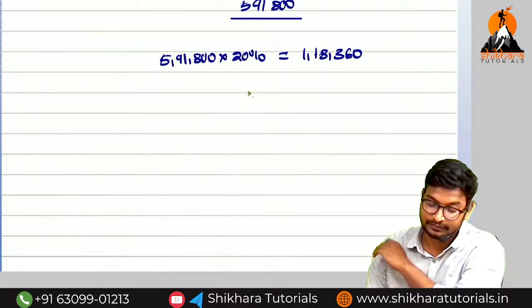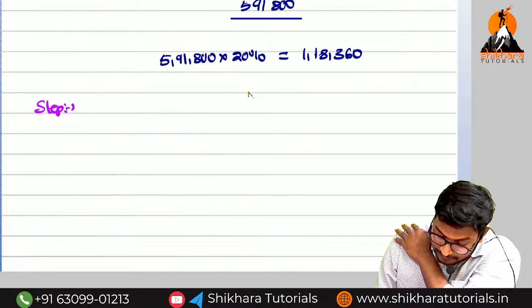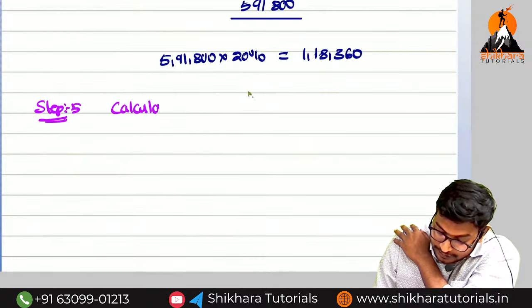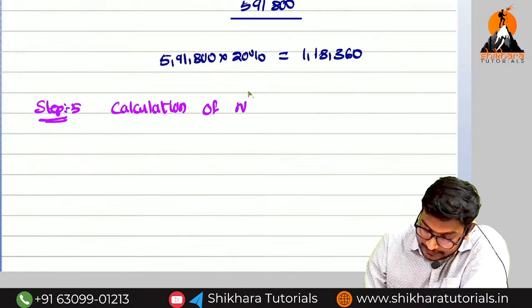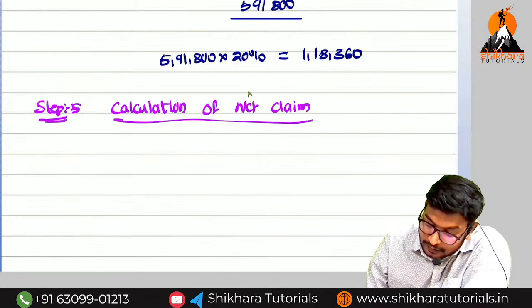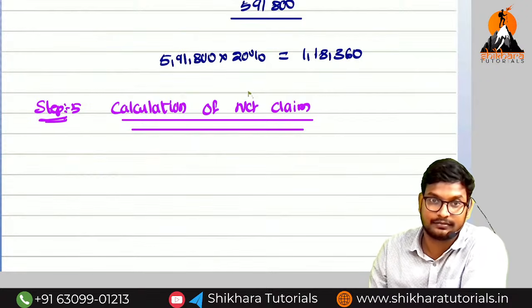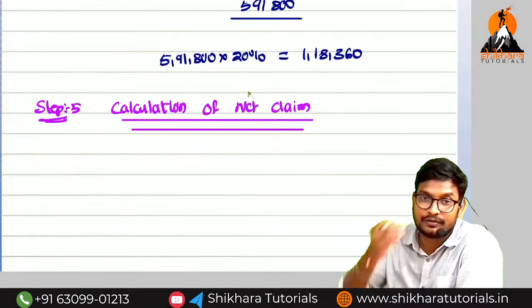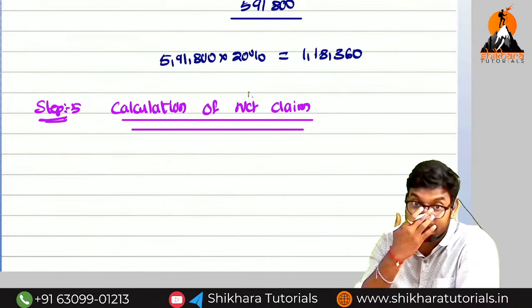The final step. What is the final step? Step number 5: calculation of net claim. Sir, we have not calculated the gross claim. The gross claim will be the gross profit on short sales, because we are not having any additional expenses and savings in insured standing charges.